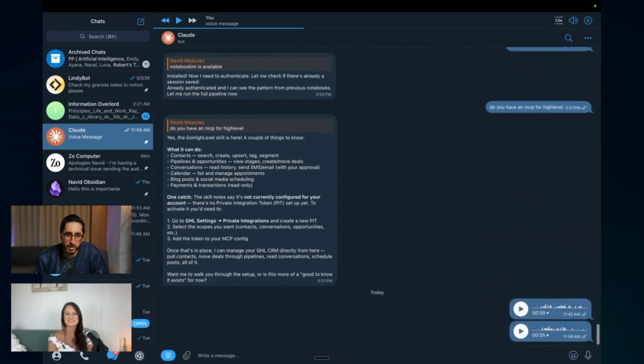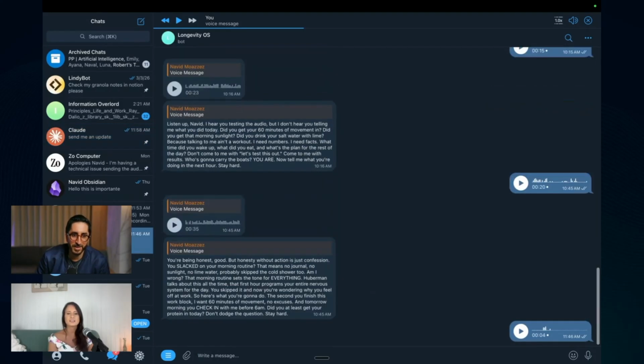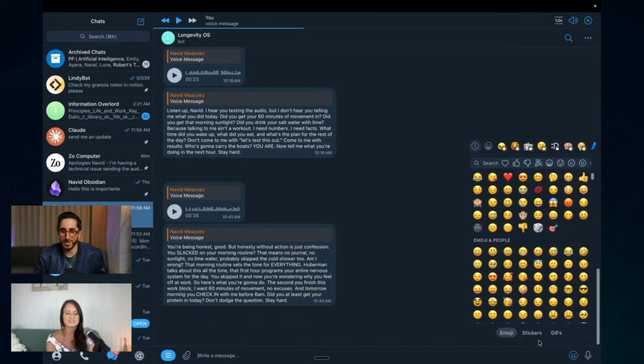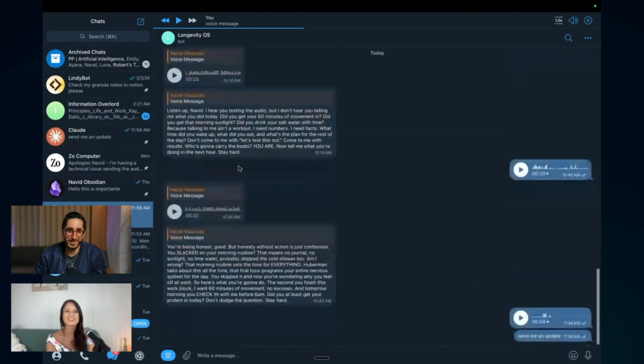And I'm going to try the longevity one. No, this one probably not. Let's see where the issue is. No, they have all timed out because of the Grok limitation. Let me see if this one is doing it. Send me an update. All right, let's see if it works. No, sometimes something is off with the bots. But anyway, you can see I've gone through quite a lot here. It's supposed to work, and you just set up a channel essentially.